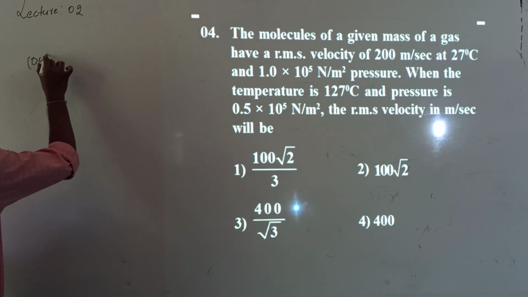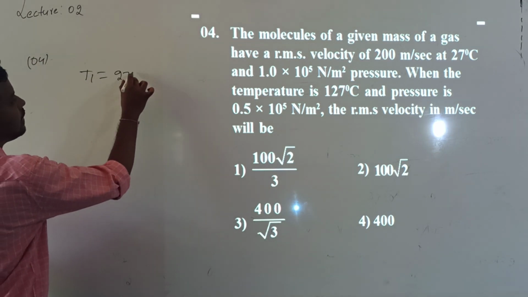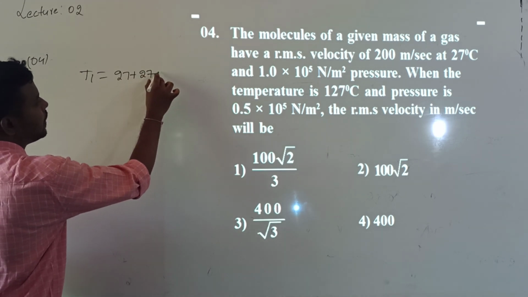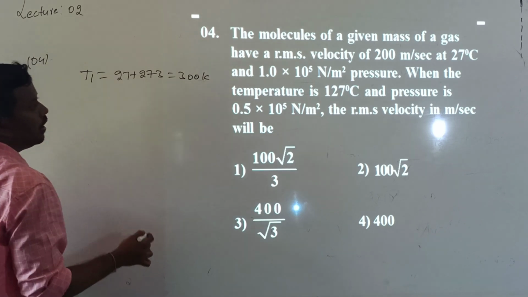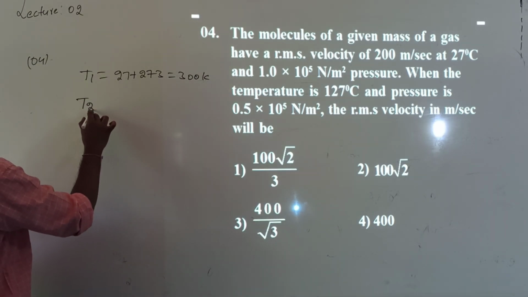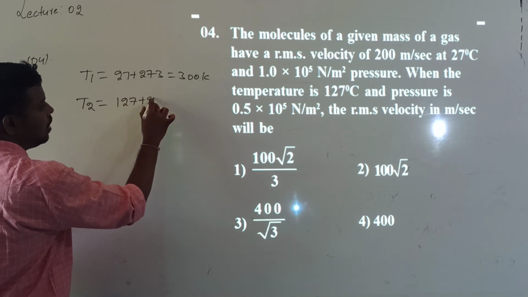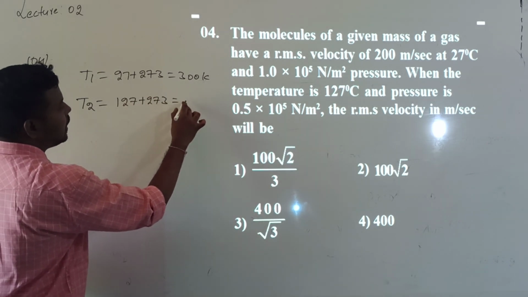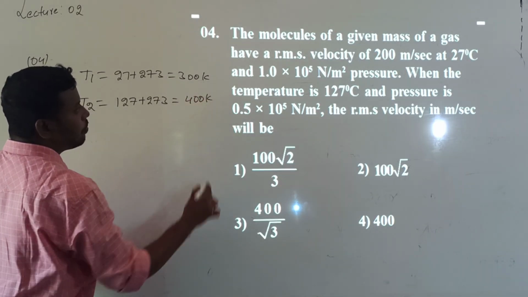In this, initially what is the temperature T1? 27 degrees Celsius. 27 plus 273, which is 300 Kelvin. And what is the final temperature T2? 127 degrees Celsius. 127 plus 273, so that is 400 Kelvin. Correct?